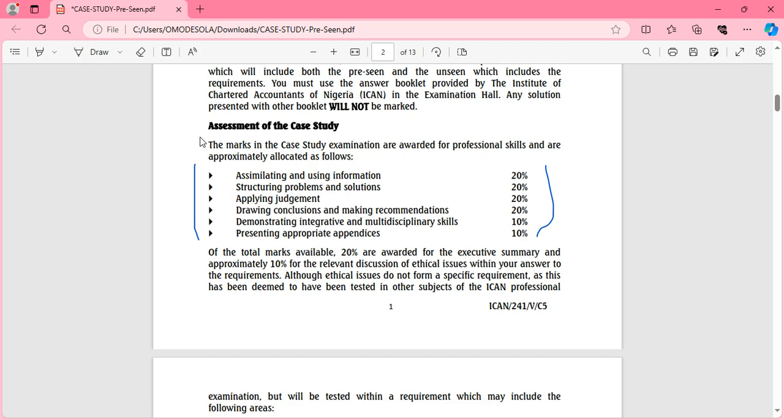So you're integrating all those skills you acquired from your performance management, from your strategic financial management, from all those courses you have done because of your ICAN journey. Bringing all those skills together, integrating them, and preparing a report, that's 10%. And also presenting appropriate appendices is also 10%. So this is how they'll grade you, so you have to pay attention to this.